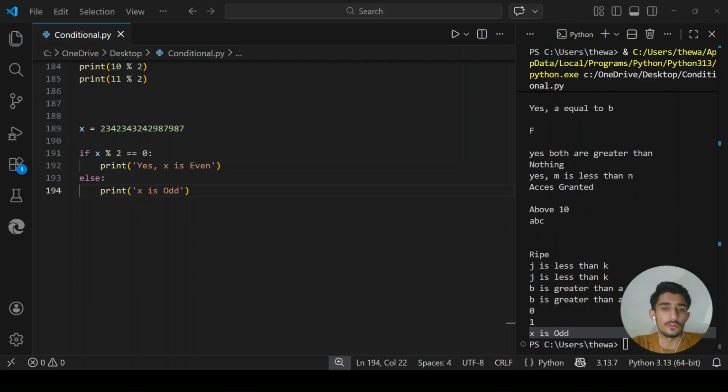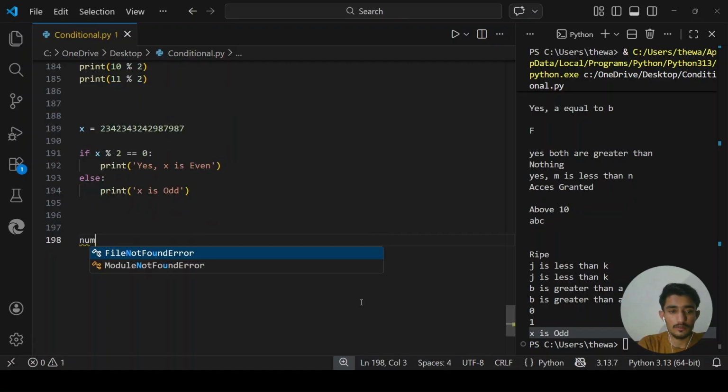If you just do not want to print anything, Python will throw a syntax error. Let me show you. Let's say number is equal to 2032, if number is greater than 30, I just do not want to write anything here.